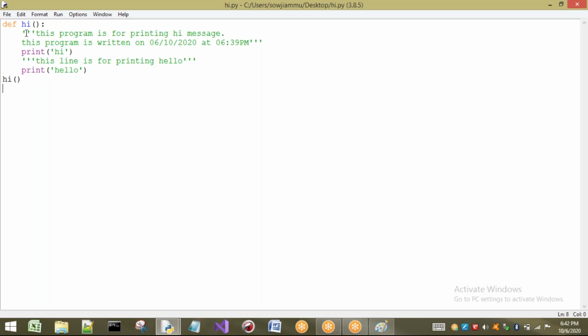So to see the doc string of a particular function, what do I have to write? I am going to have a variable called underscore underscore doc underscore underscore. Okay, if I write in this way, what happens? It is going to print, see here, the doc string of the hi function. What is the doc string? This is the doc string. This one will not act as a doc string, okay, as per the definition.